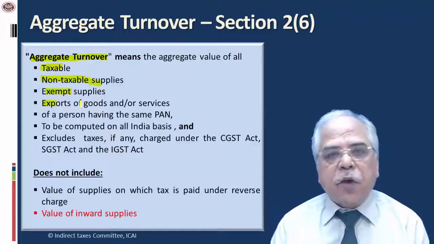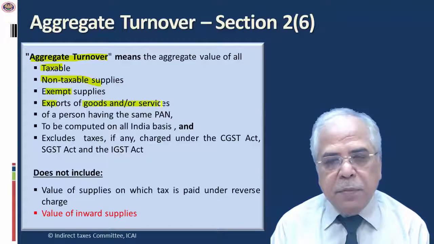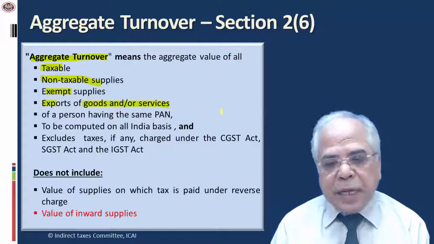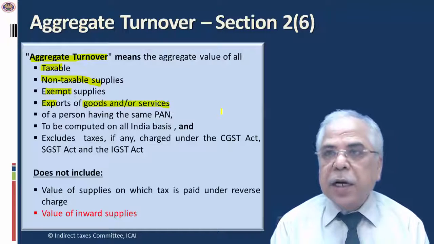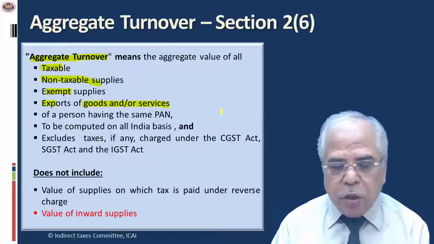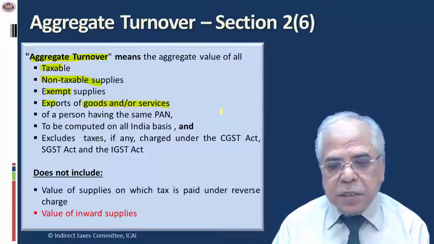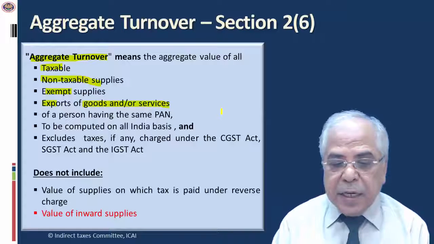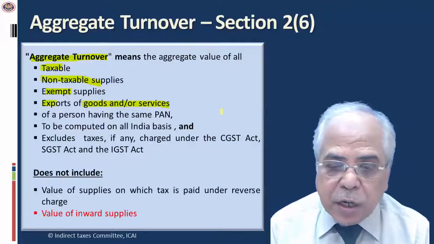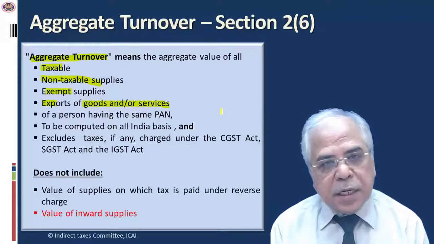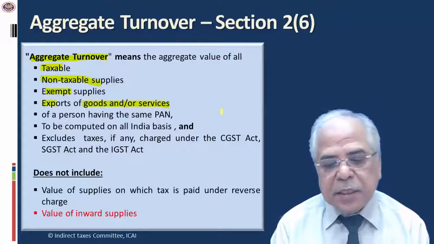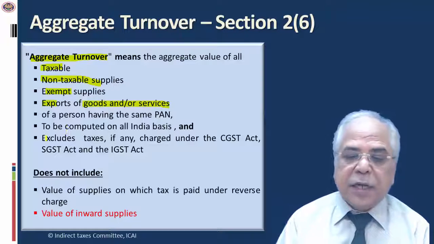Meaning thereby, if I want to opt for the composition scheme, I have to include my taxable supplies, non-taxable supplies, export of goods, etc. under the same PAN name. That means all the offices which I have registered under the same PAN name. And then it shall not include taxes that are being charged under GST, that is CGST, SGST, and IGST Act.